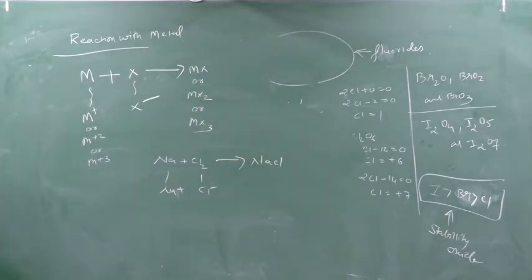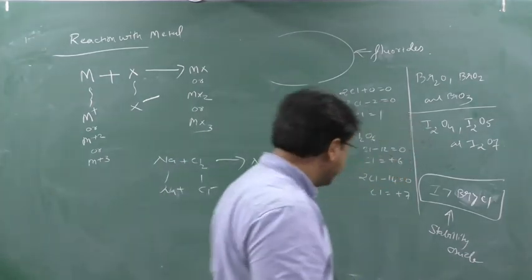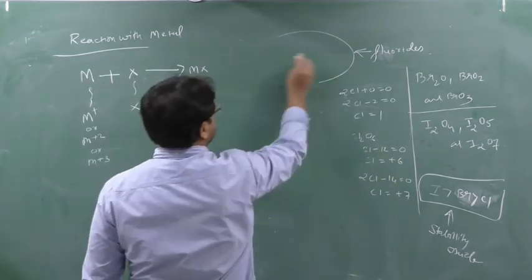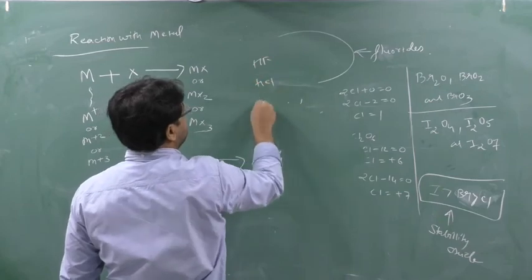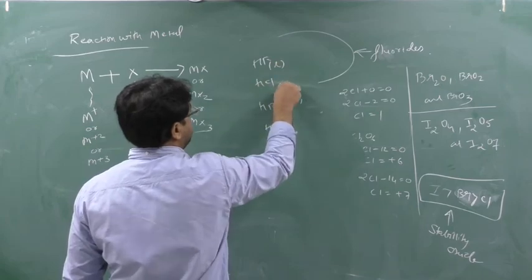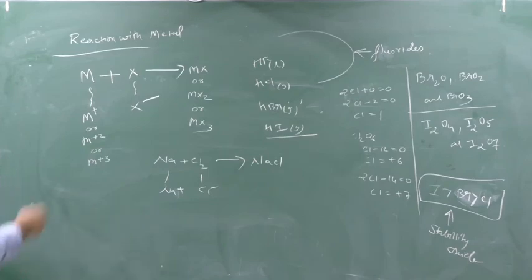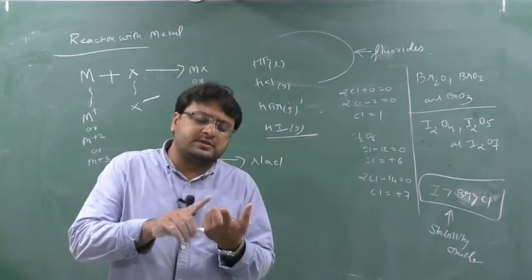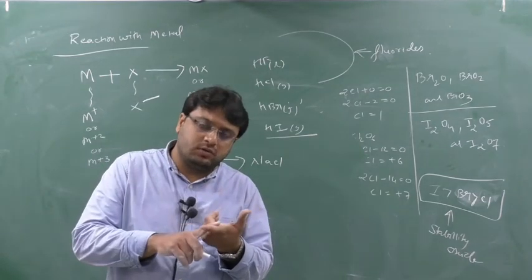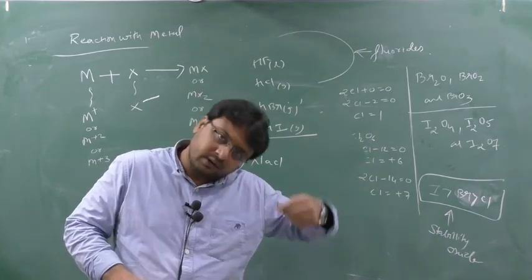Next point, because of the presence of strong hydrogen bonding, HF is a liquid. This point I forgot to tell you, please see first. We know HF, HCl, HBr and HI. The state of HF is liquid, but all the others are gases. So why is HF a liquid? Due to the presence of excessive hydrogen bonding. I told you, no? For most of these reasons, if a question is coming on HF, NH3 or H2O,